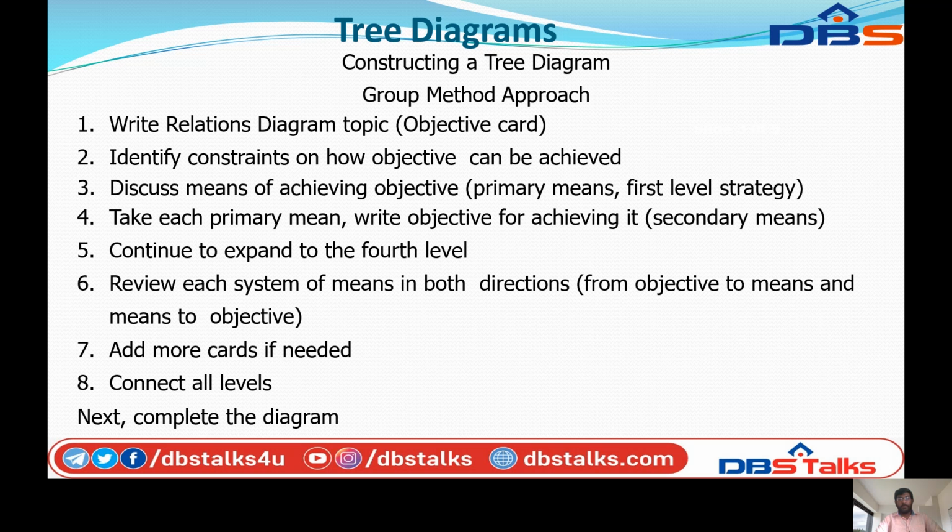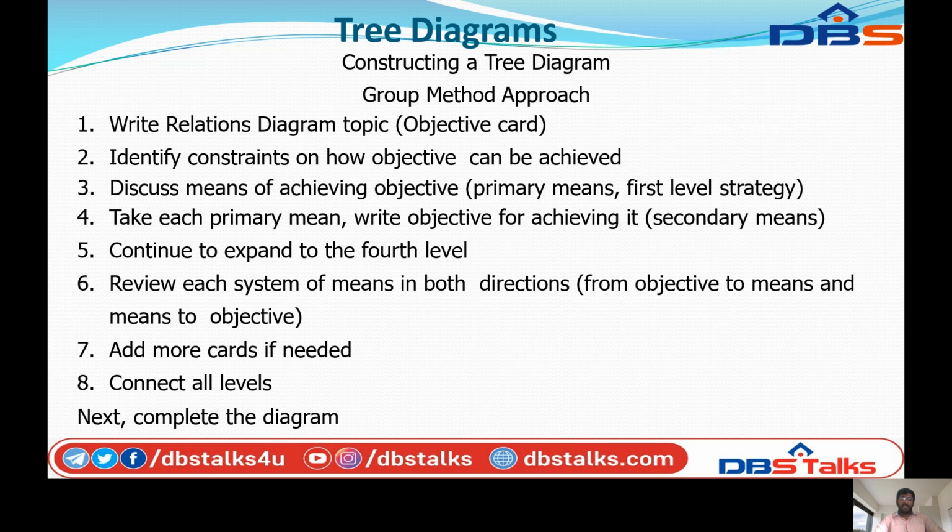Review each system of means in both directions. The directions mean from objective to means and from means to objective. Add more cards if needed, as many more cards as the particular problem needs. Connect all levels, so all the problems come to one single level.